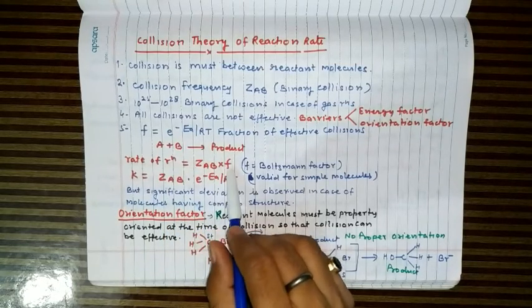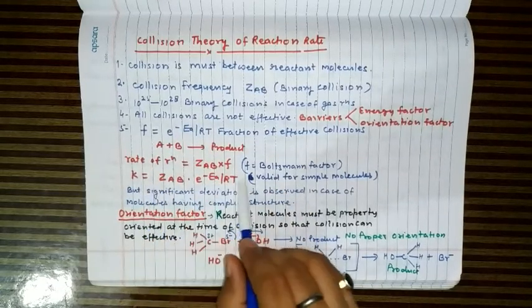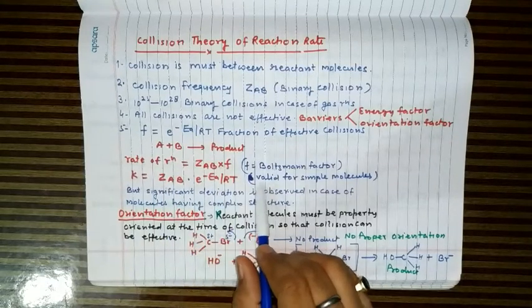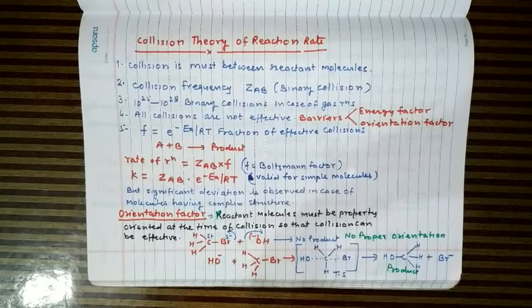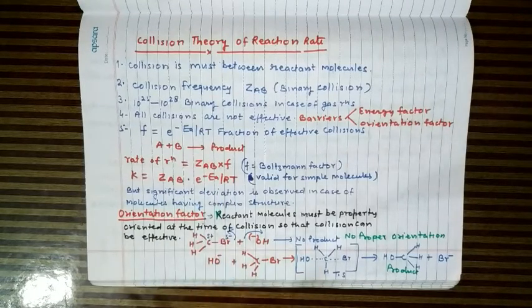Now if you substitute the value of F from here, the fraction of effective collisions, then this takes the shape of this equation, K equal to ZAB into e raised to power minus Ea upon RT. So this is valid for most of the reactions where the structure of the molecule is simple or where spherical molecules are participating in the reaction. But as we know, molecules have complex geometry, complex shape. So when this equation is applied, in most cases we notice significant deviation between the calculated rate and the observed rate of the reaction.